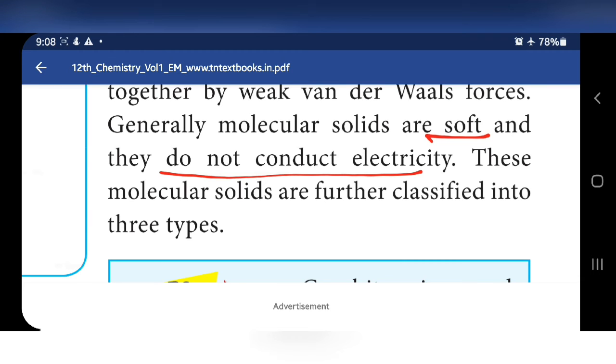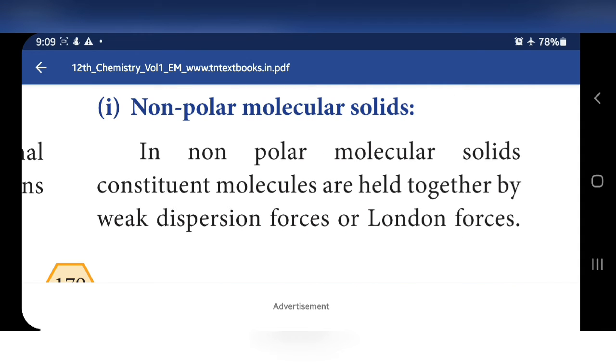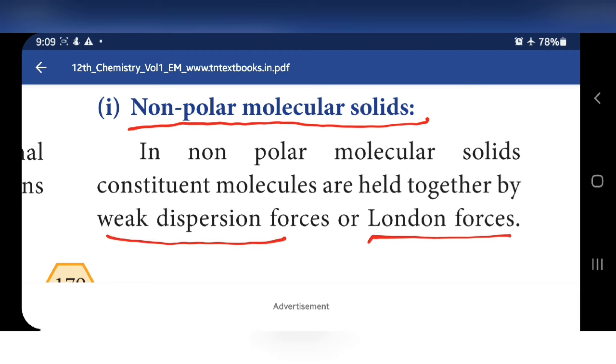These molecular solids are further classified into three types. One is non-polar molecular solids, second one polar molecular solids, third one hydrogen bonded molecular solids. First one is non-polar molecular solids. In non-polar molecular solids the constituent molecules are held together by weak dispersion force or London force. Both are weak forces only.